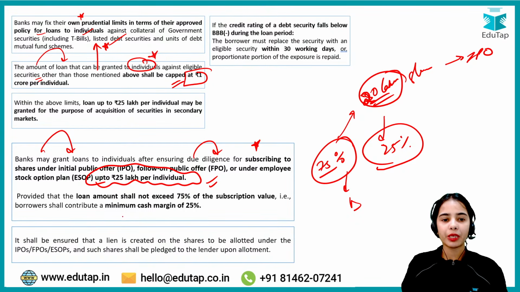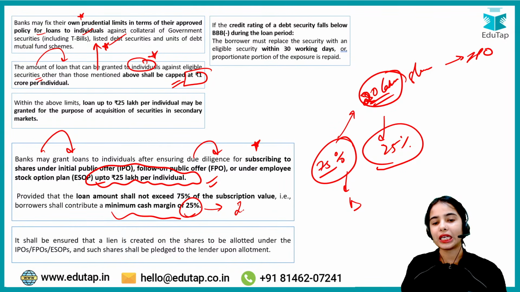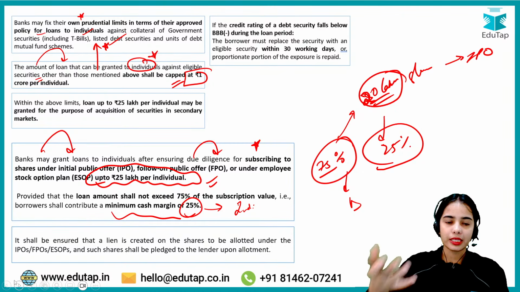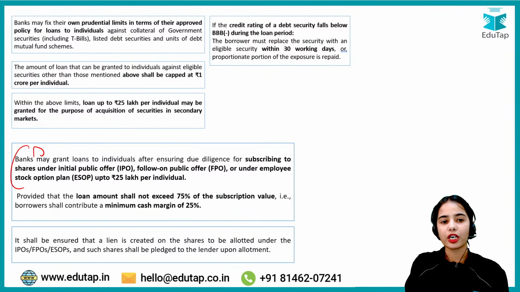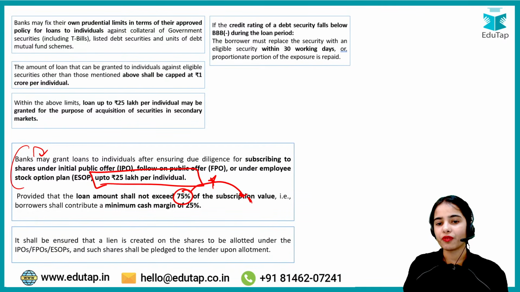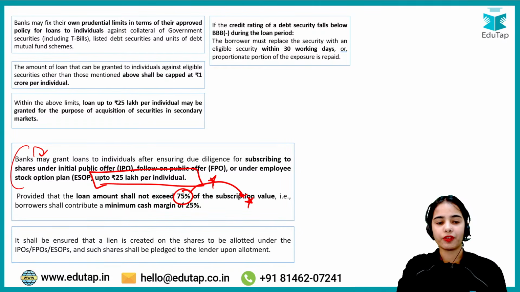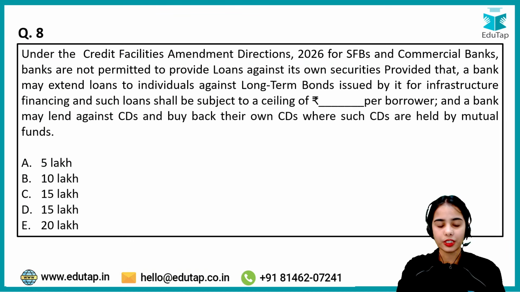Okay, so a minimum cash margin of 25%, that means a minimum of 25% should come from the individual only, so that the individual has their own risk in buying the shares, not only borrowed money. So banks can grant loans to individuals for buying shares. Up to 25 lakh per individual can be given as the loan, but only 75% of the subscription value can be provided by the bank. 25% of the money should come from the individual purchasing the shares.